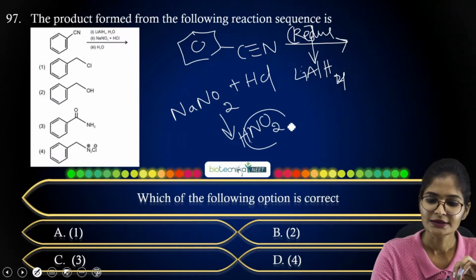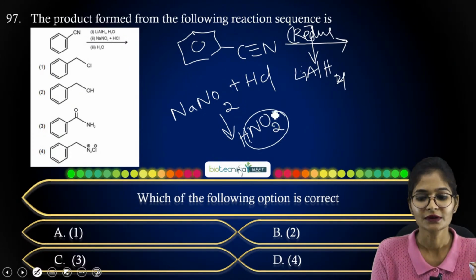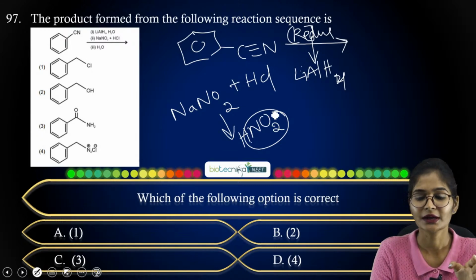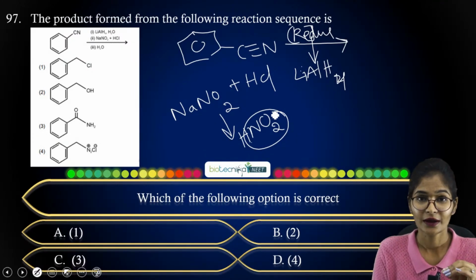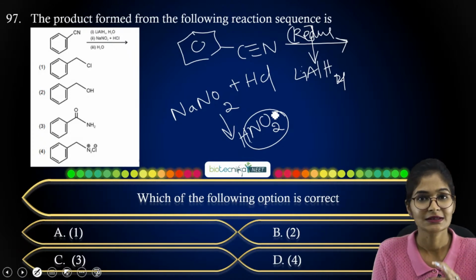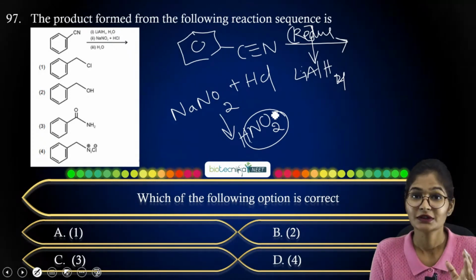Then from this HNO2, the hydrogen will be kicked out, and after the elimination of a water molecule, you are going to consider the NO plus electrophile, which will be attacked by the nitrogen lone pair already present in the reactant.